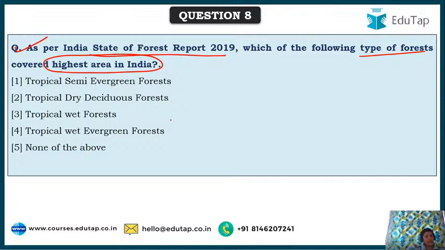See, there are various types of forest, like tropical semi-evergreens, tropical dry deciduous, tropical wet forest, tropical wet evergreen forest, based on the area in India. So of this, which of the following types of forests they are covered highest? They occupy the highest area in India. Rahul is saying tropical dry deciduous forest. Okay, can anyone tell me what is meant by deciduous, evergreen?